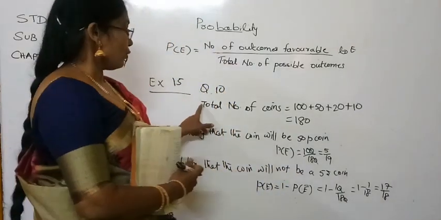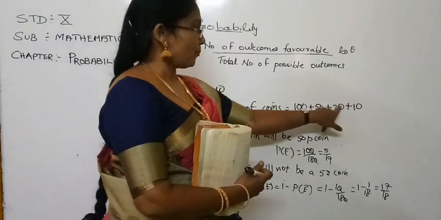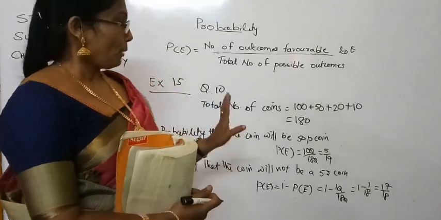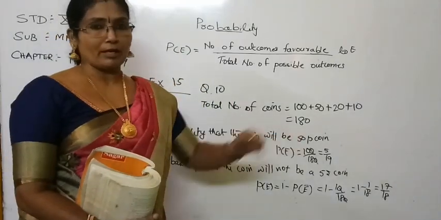The total number of coins in the piggy bank was 100 plus 50 plus 20 plus 10, that is equal to 180. Now the probability was asked that the coin will be a 50 paisa coin.